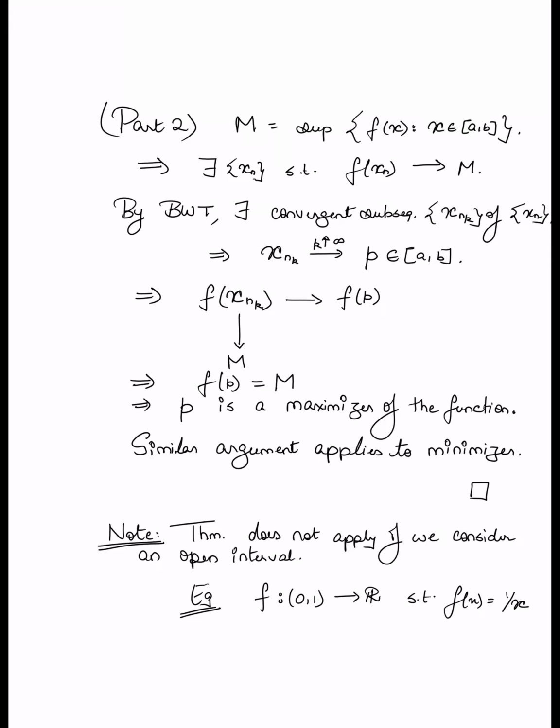However, this f is not bounded. In particular, the range of this function is unbounded from above. So there is no maximizer, and in fact it doesn't even attain its minimum. So no maximizer, no minimizer.